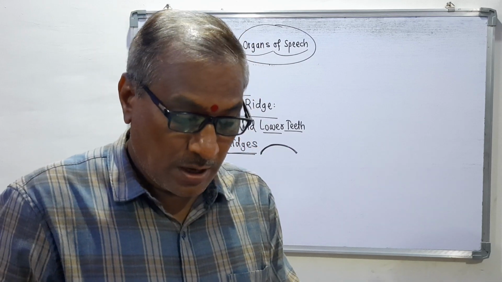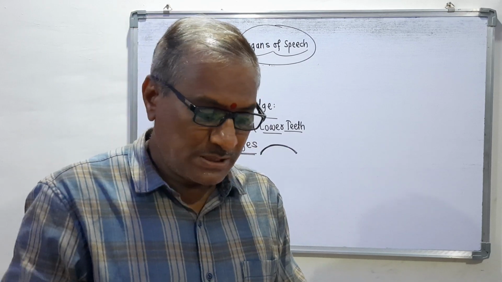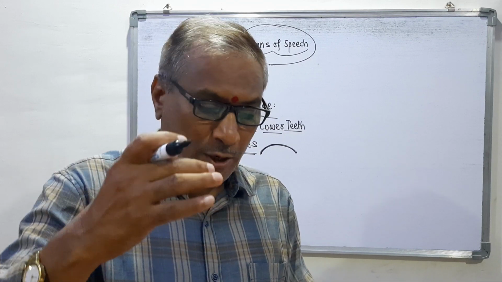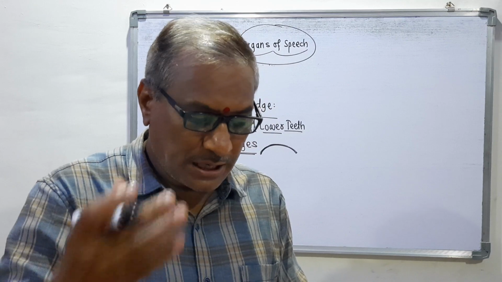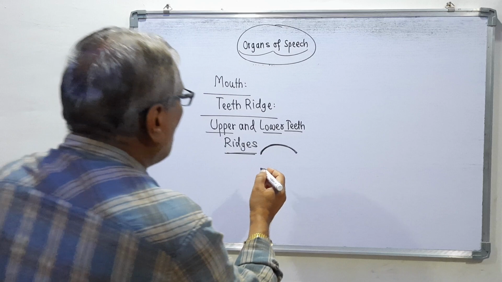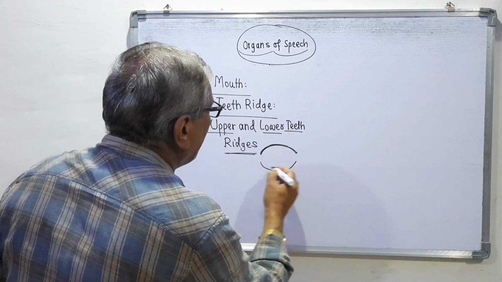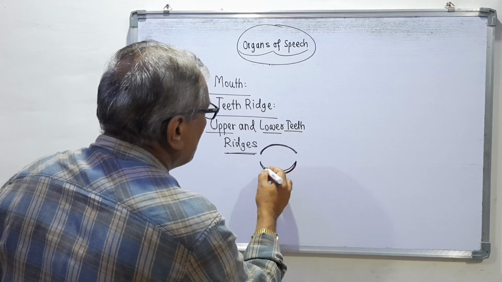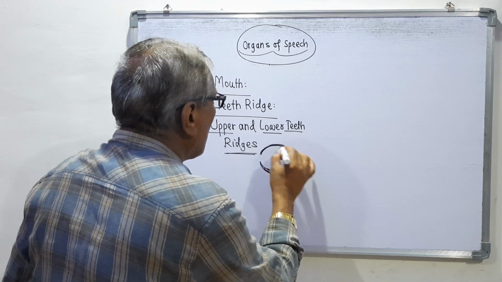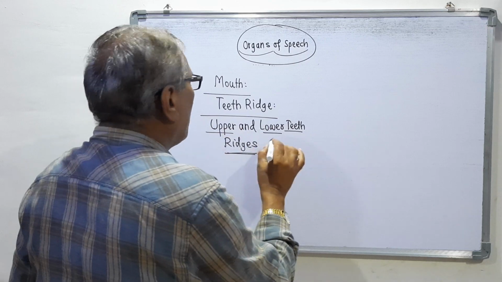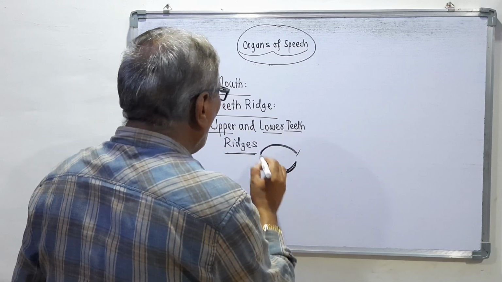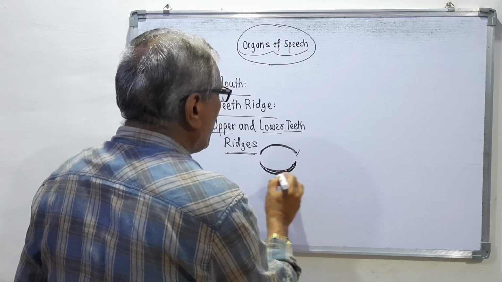The first, upper part is at the side of the mouth roof, and the second part is at the mouth bottom. This is the upper side teeth ridge part and this is the lower side teeth ridge part.